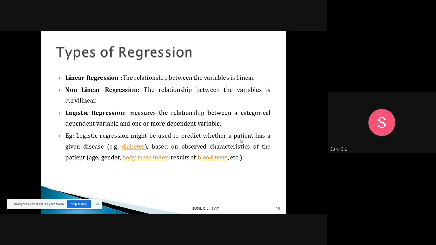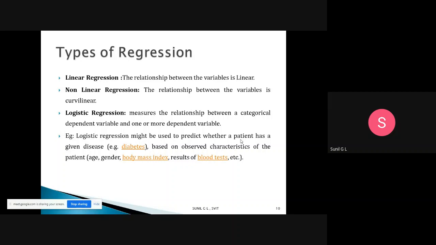Then non-linear regression. What is non-linear regression? If the relationship between the variables is curvilinear, then we call it a non-linear regression. For example, in a regression model, if the x value is increasing and the y value is decreasing, that is a non-linear relationship.